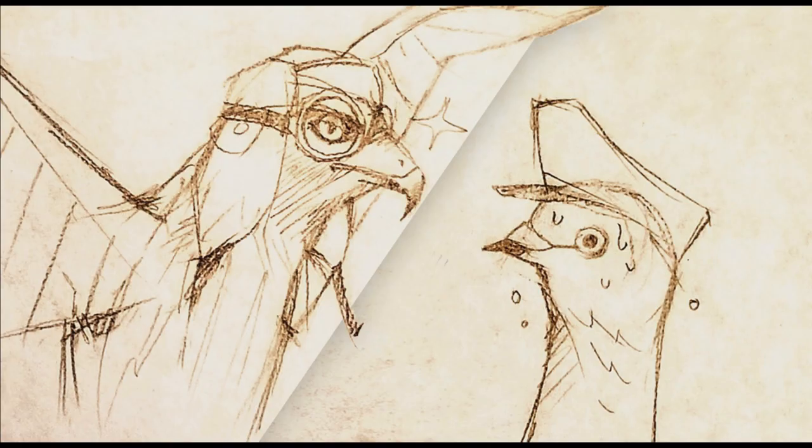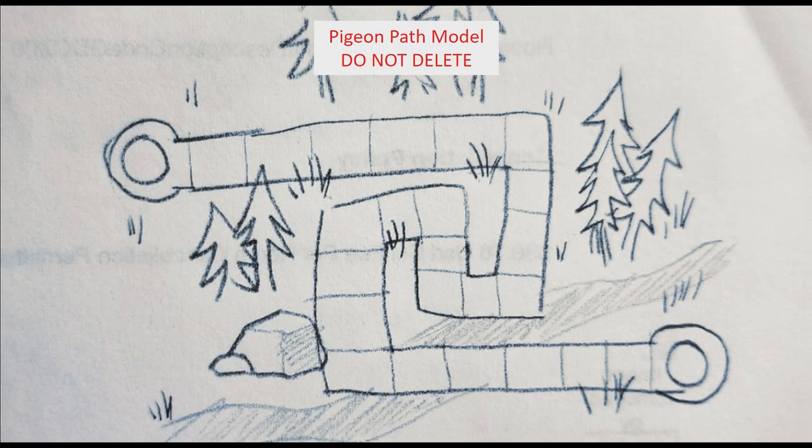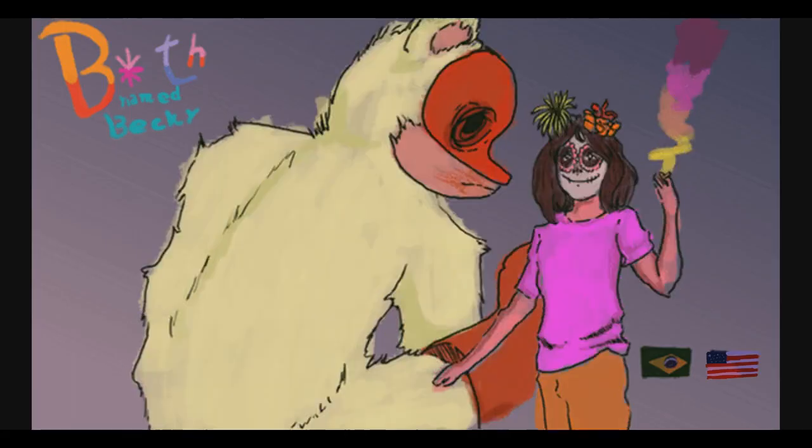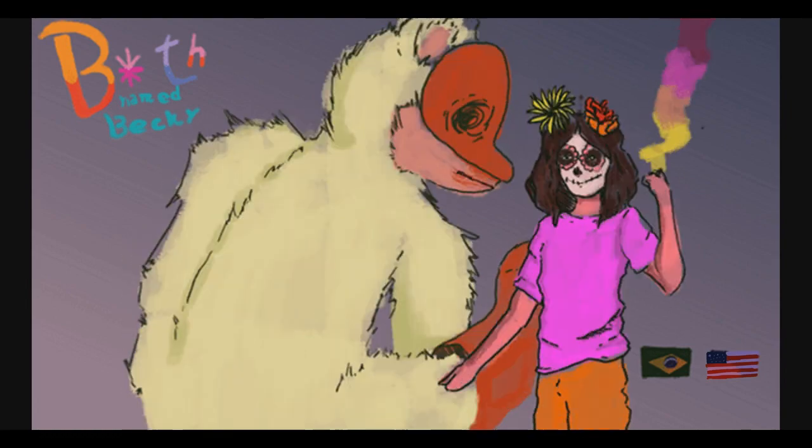I know that we're just kind of clicking through. Pigeon model, do not delete. Yeah, this looks really cool though. Next. We're playing Bith, Named Becky.